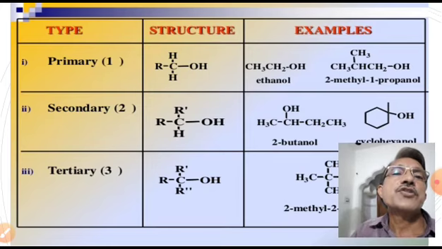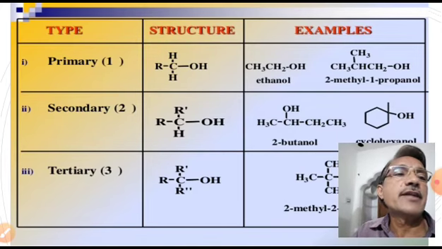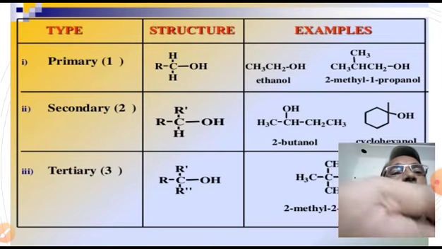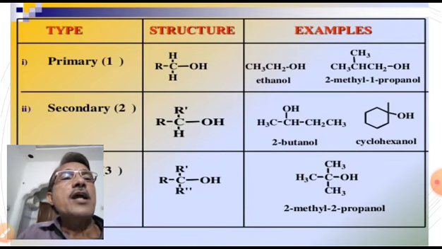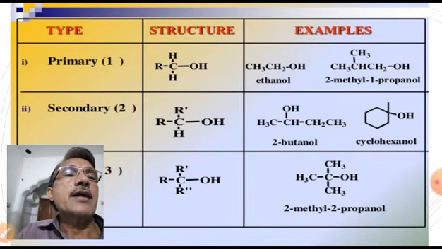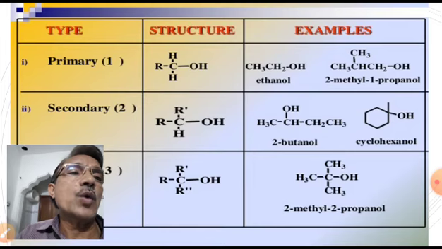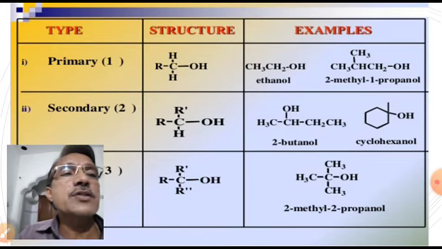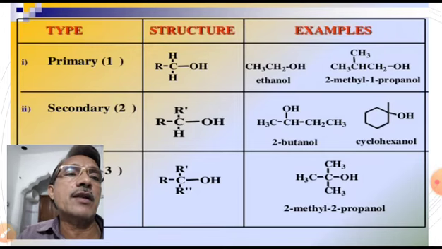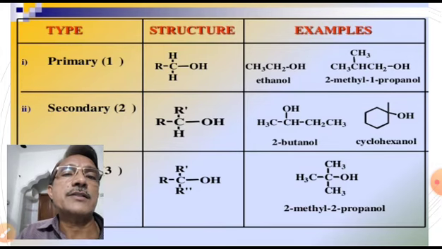Look at the structures of primary, secondary, and tertiary alcohols. In primary alcohol, ethanol is taken as the example. In ethanol, the OH group is bonded with CH2, and 2-methyl-1-propanol is also an example for a primary alcohol. Remember, bond CH2OH is the group which is present in all primary alcohols.